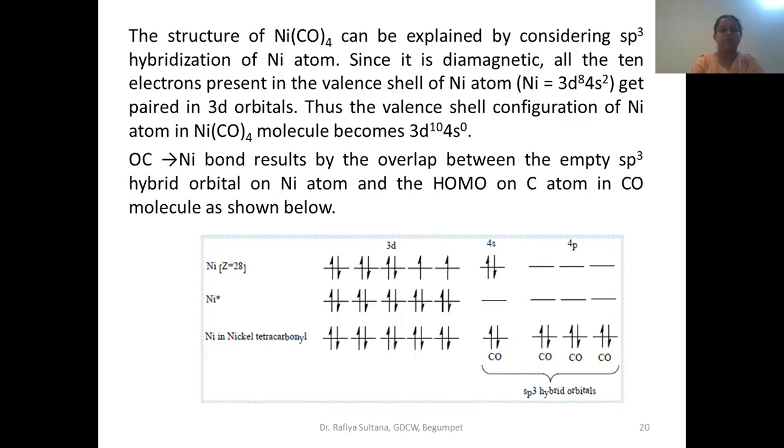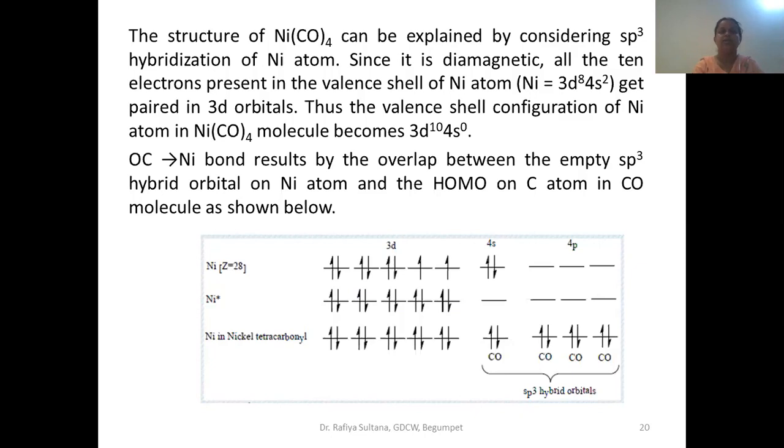Now let us see the electronic configuration in nickel as well as in tetracarbonyl nickel. If we take the simple nickel atom here, what is the atomic number of nickel? Why have we taken nickel? We know that metal carbonyls are mostly formed by transition metal atoms. Is nickel a transition metal atom?